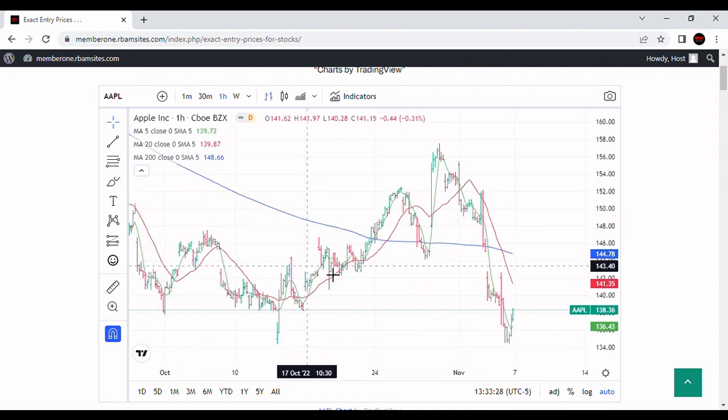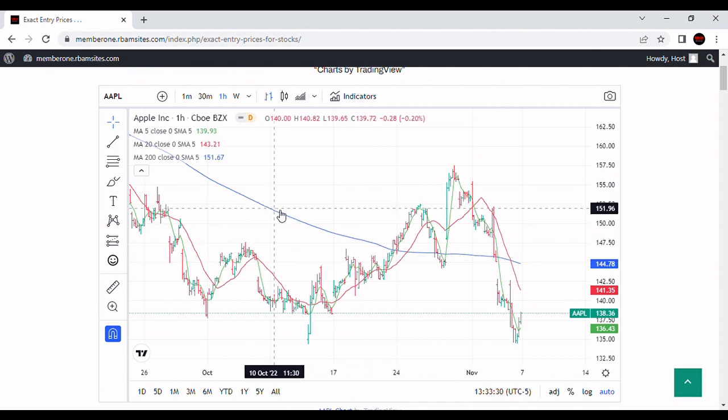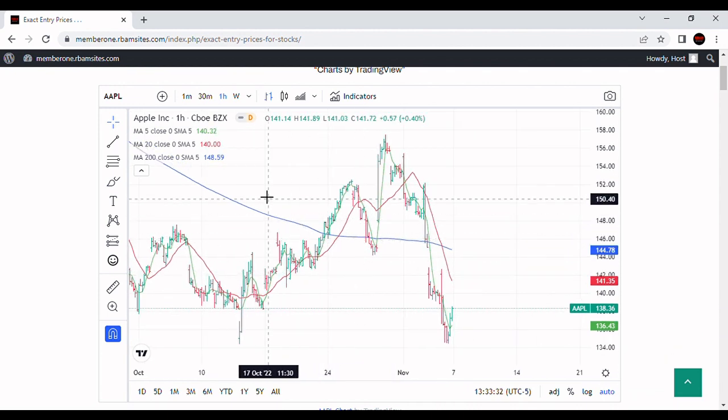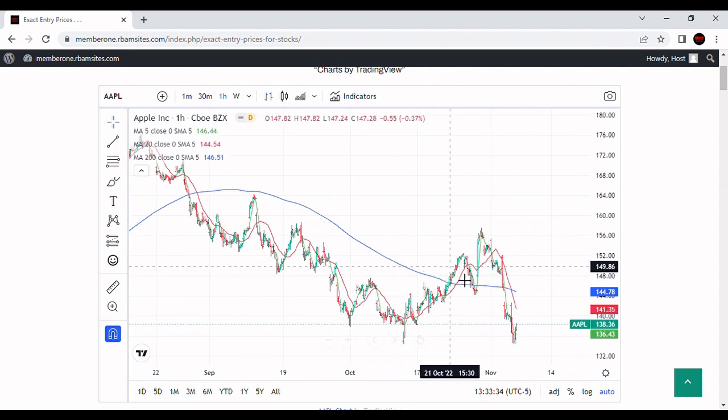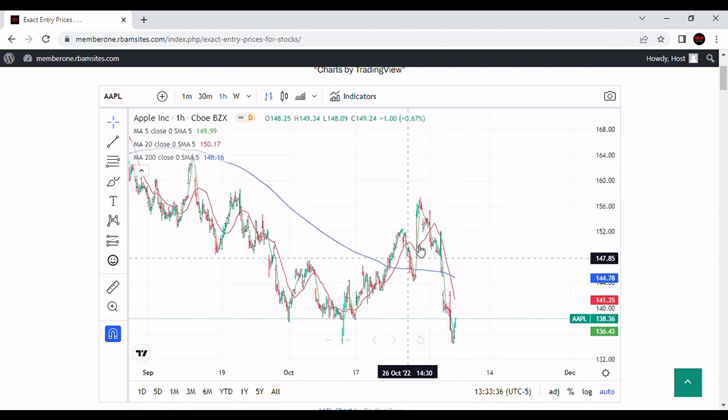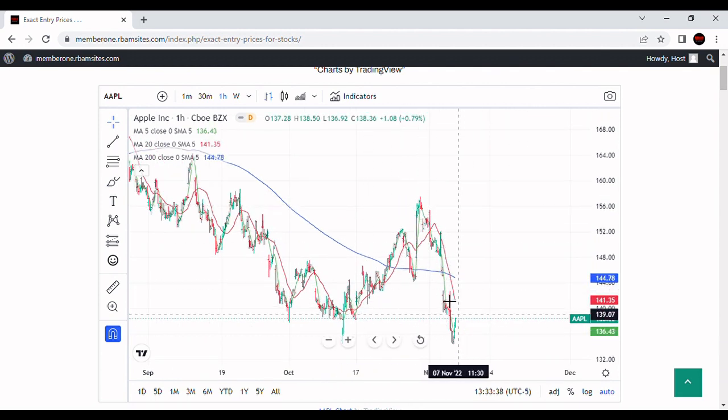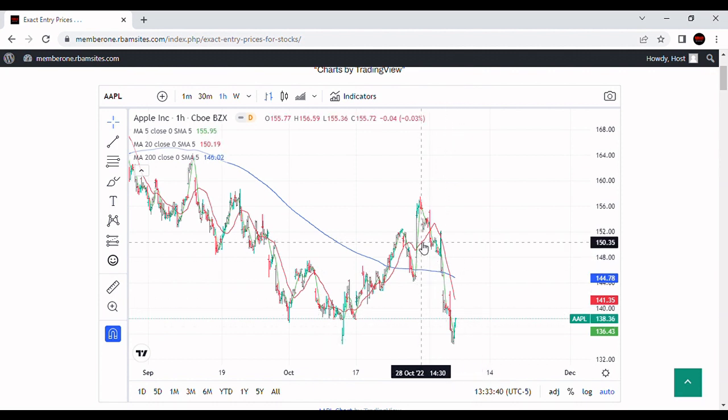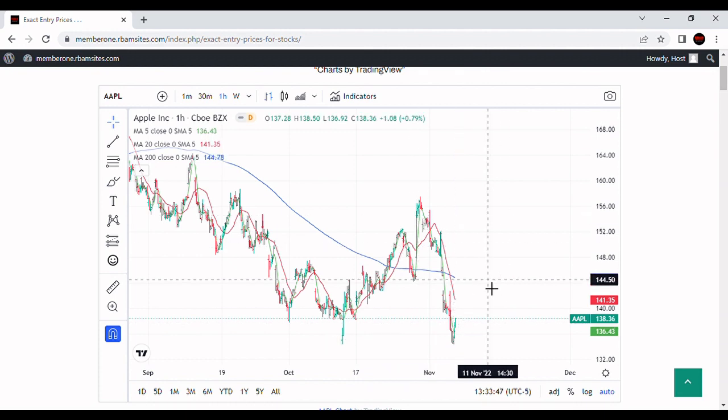This is the 200-hour moving average. We're on that hourly chart now, and you can see extreme volatility in Apple. As soon as it rallied up, they just sold the heck out of it, and they sold it continuously. I'd have to check and look, but you can see this is from the 28th all the way to the 4th. This is a lot of days of hard selling in here on an hourly chart.